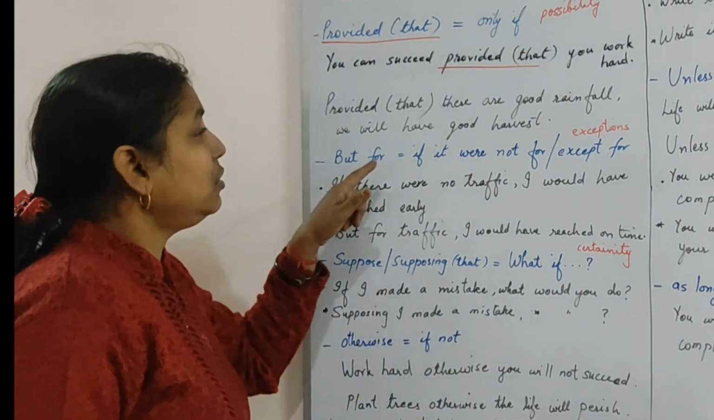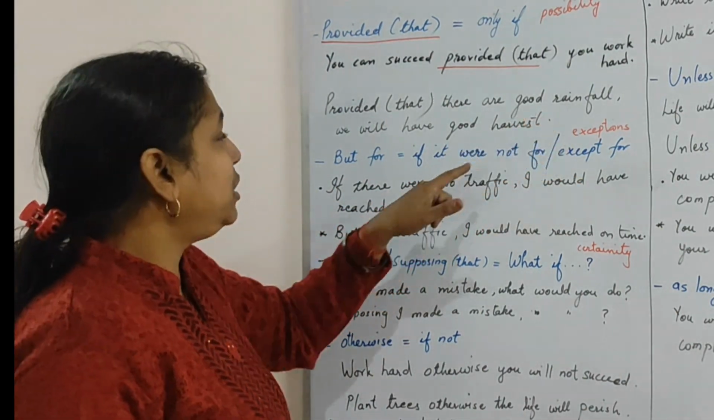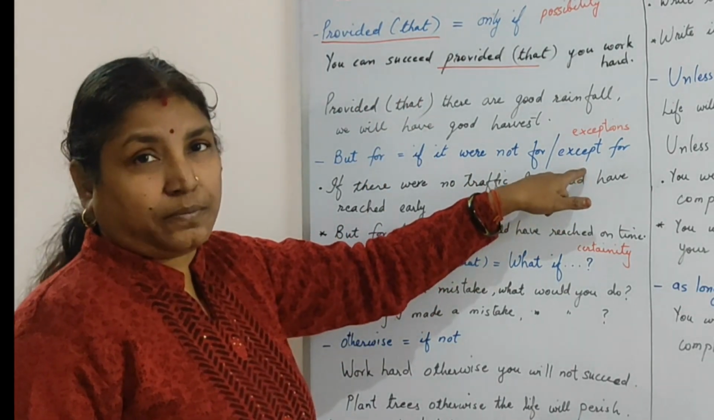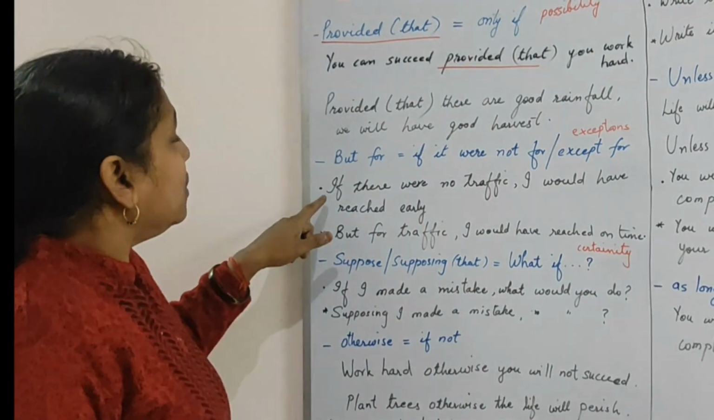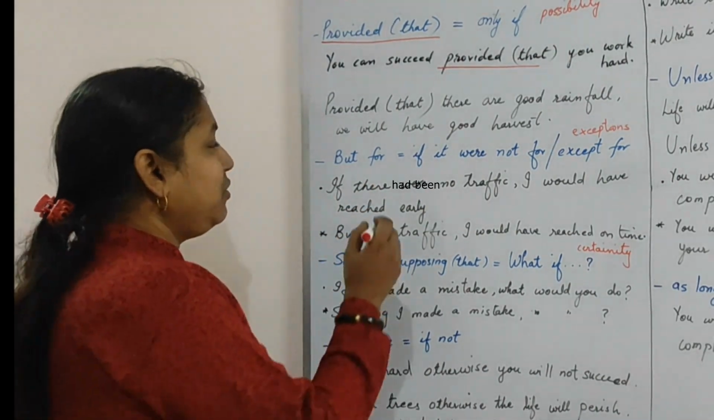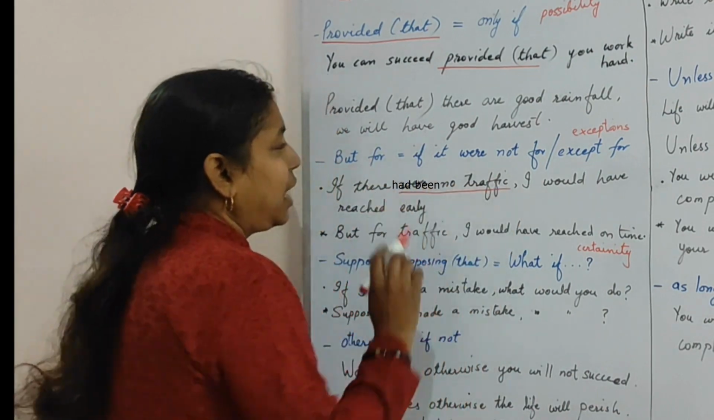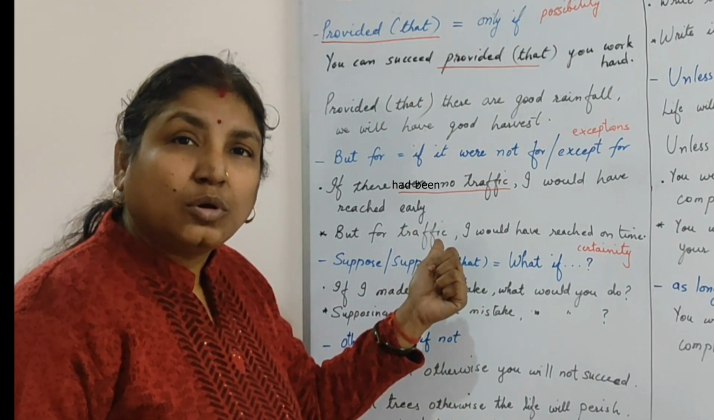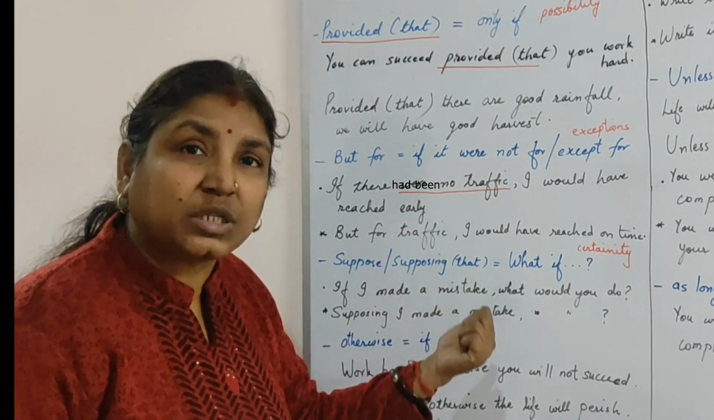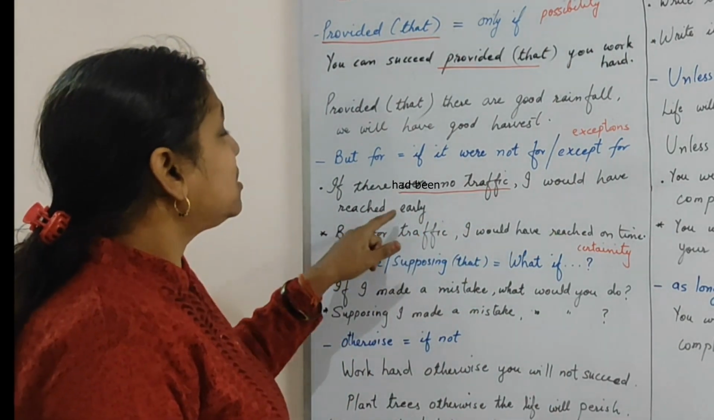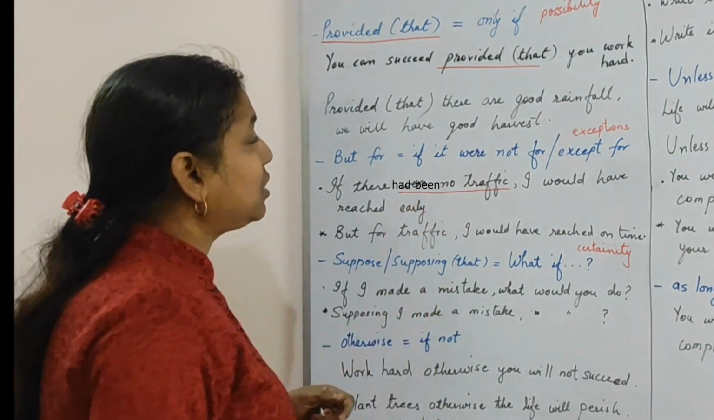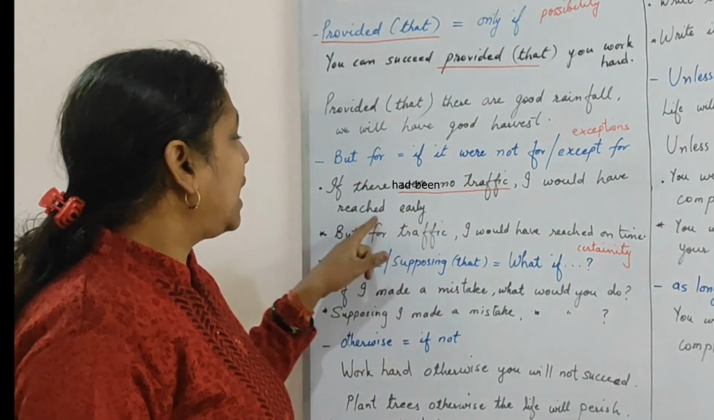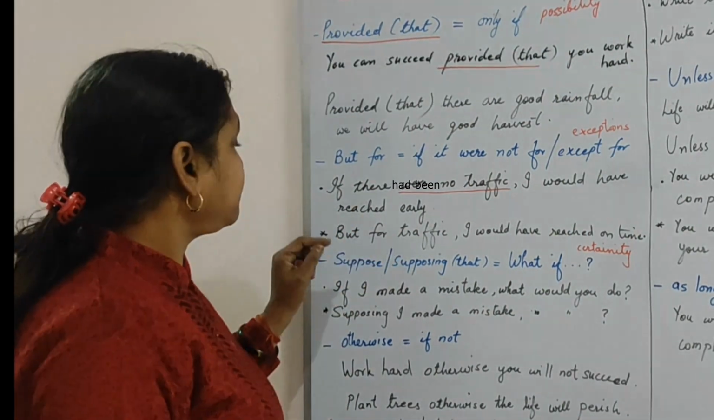So here, but for talks about the exception and it means if it were not for. In short, except for. Example: if there had been no traffic. But did it happen? Was the traffic there or not? It was there. I would have reached early. So here you can see you are using the third conditional: if there had been no traffic, I would have reached early.